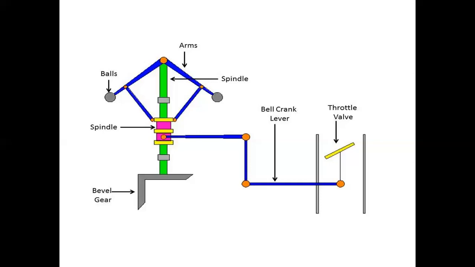My dear students, hunting means that the sleeve moves to a maximum position, up and then down, due to a fractional change of speed. If the governor is more sensitive, the hunting is also more. A governor is said to hunt if the speed of the engine fluctuates continuously above and below the mean speed. This is caused by a too sensitive governor, which changes the fuel supply by a large amount when a small change in the speed of rotation takes place.